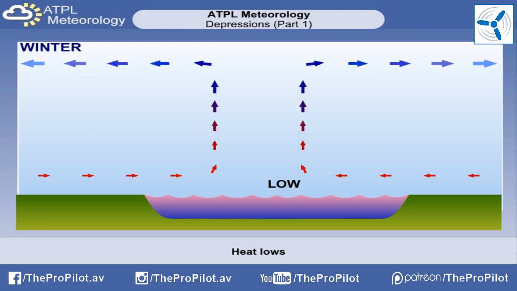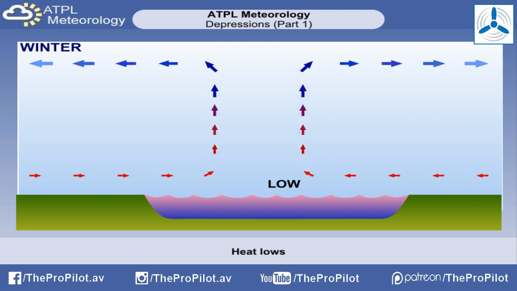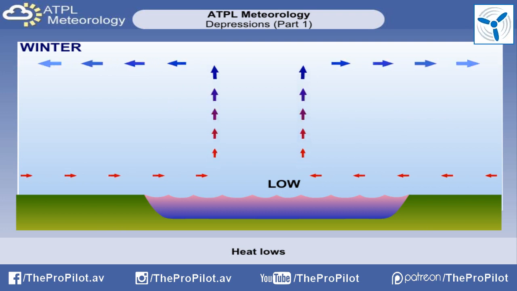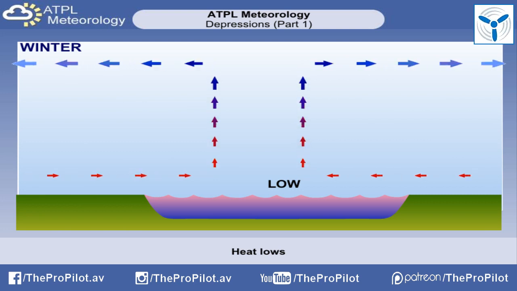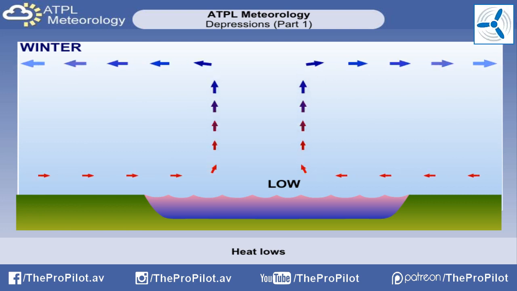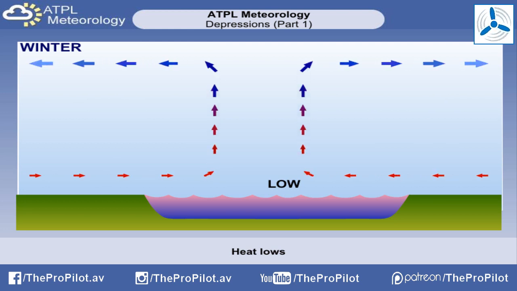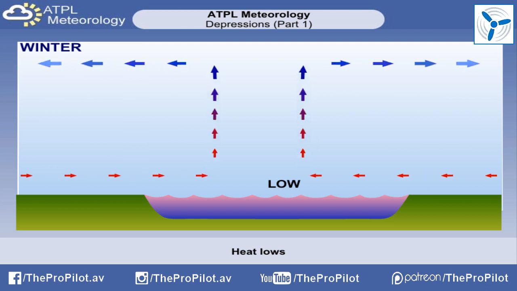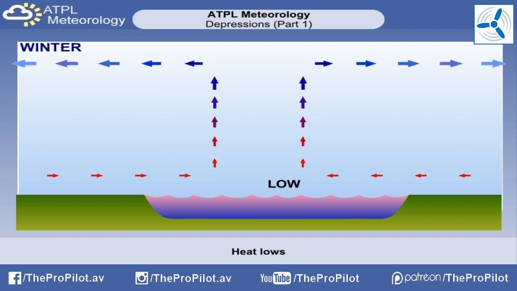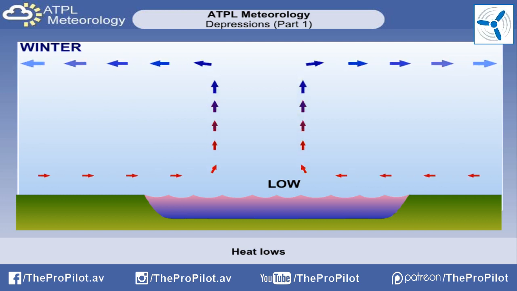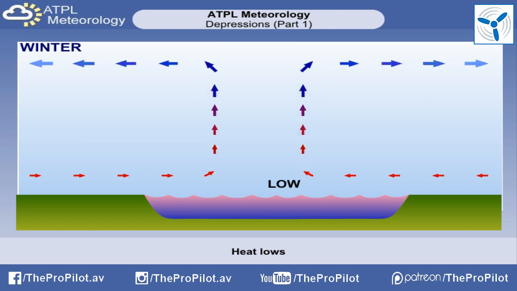Here, though, the low pressure is created because in winter these water surfaces are warmer than the cooler surrounding land. In clear, cold conditions, low pressure will sometimes form over the sea or lake, with the effect being particularly noticeable at night when the surrounding land is at its coldest. It is the difference in temperature between the water and land that causes the formation of these types of heat lows.